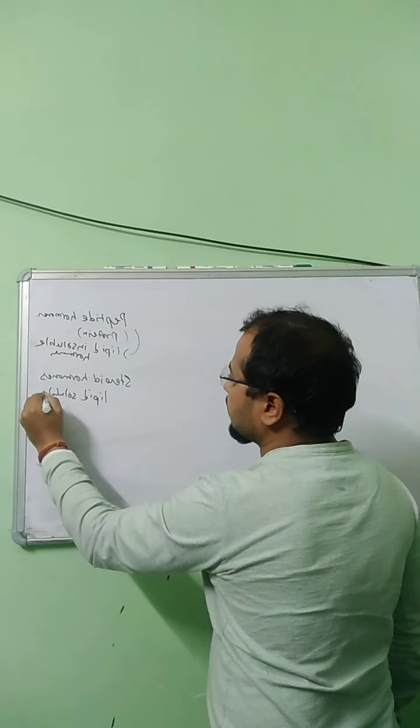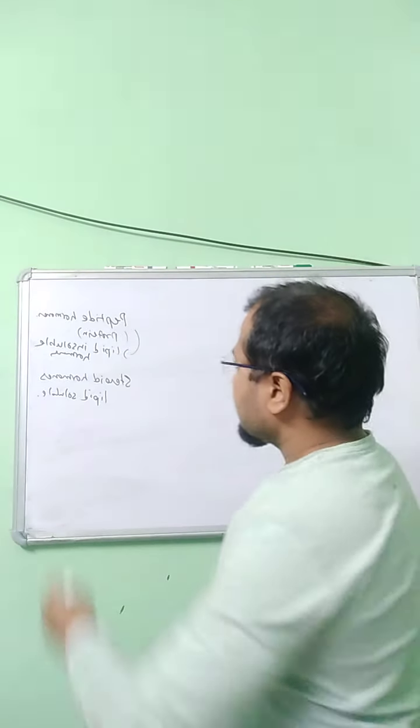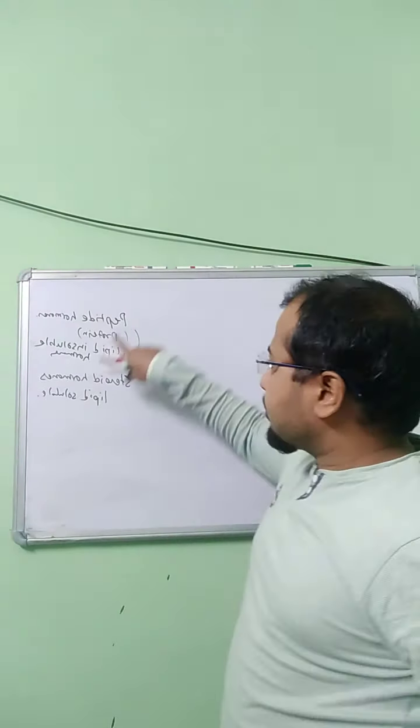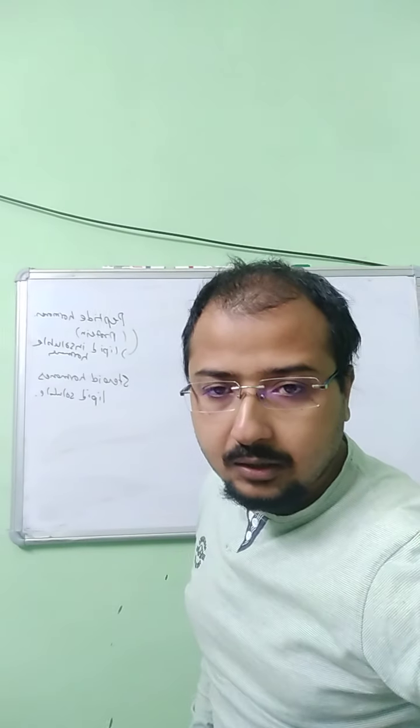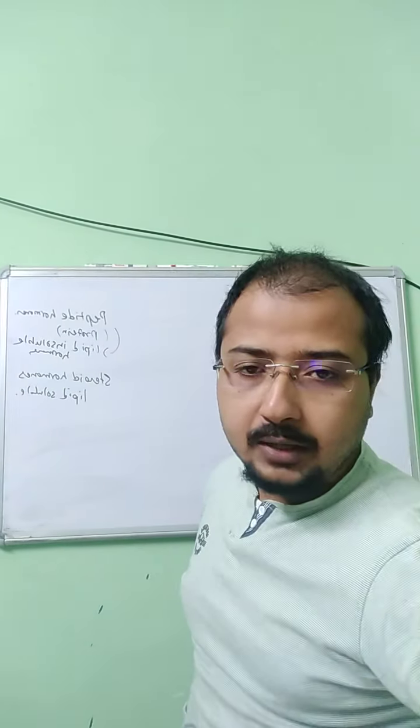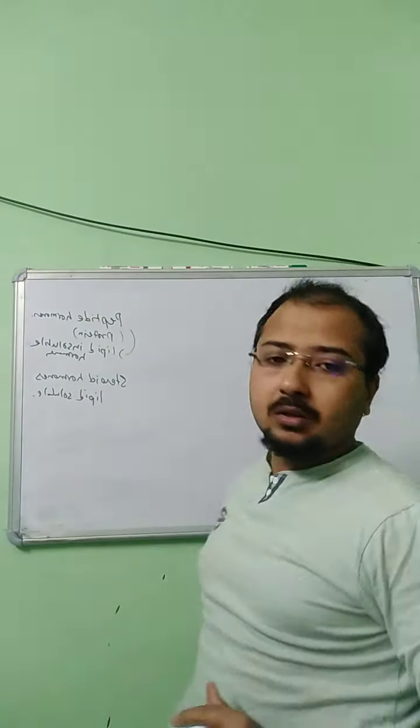The lipid insoluble hormones are water soluble but lipid insoluble.